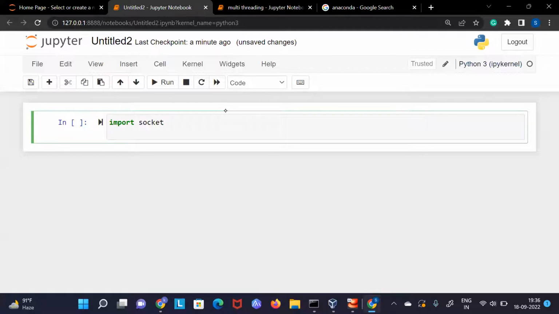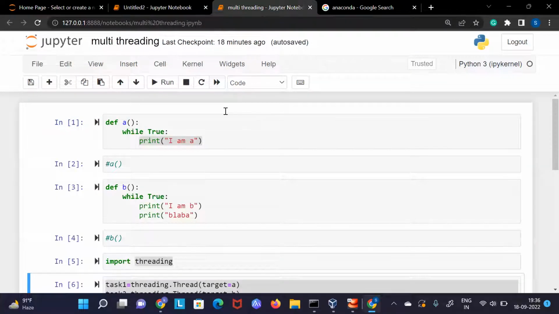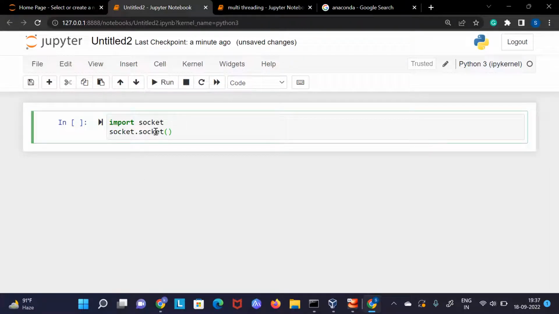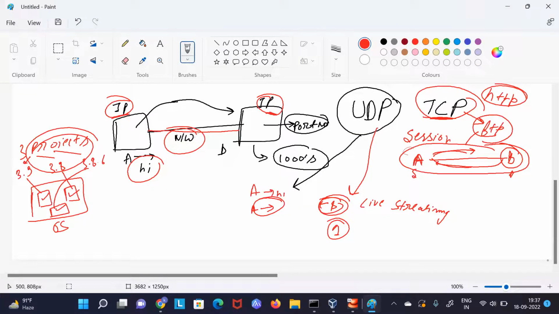So basically, to create a program that uses a socket, we will need to provide two things. Let me show you help if I can. Okay, help is not coming, so wait. Fine. So what I wanted to show you is that socket is something like a connection. If I say socket, we are going to create a connection between them.